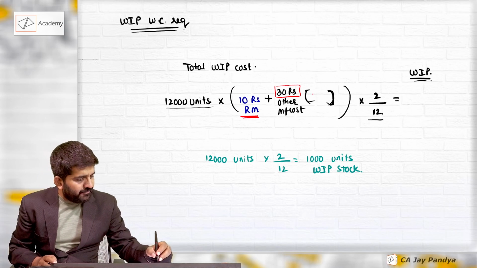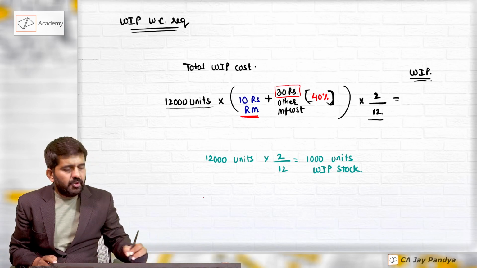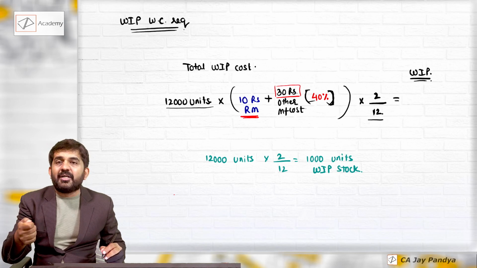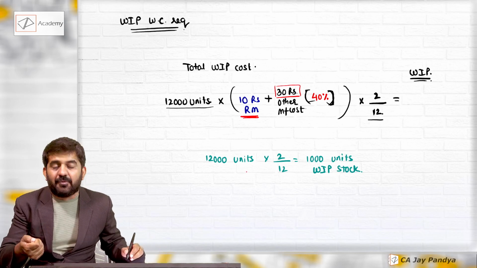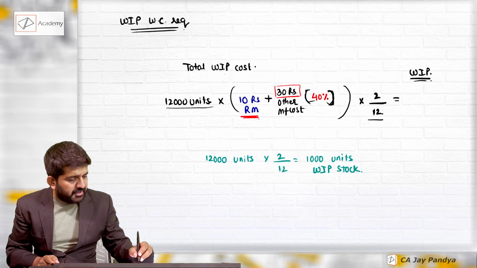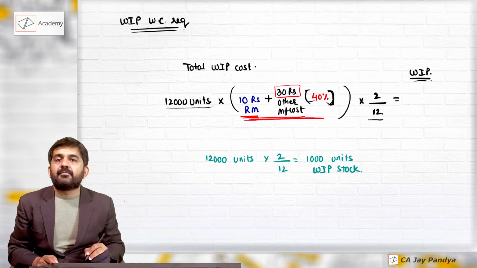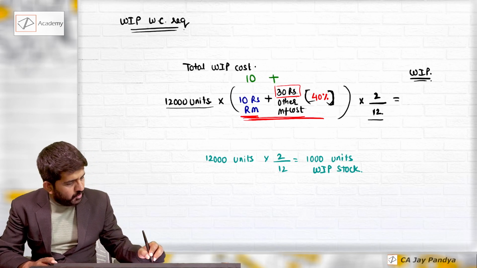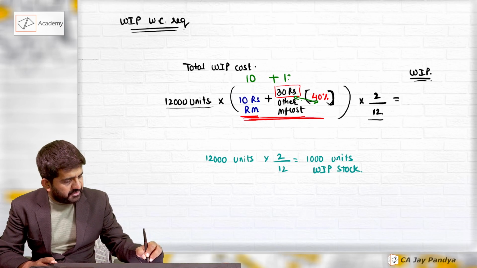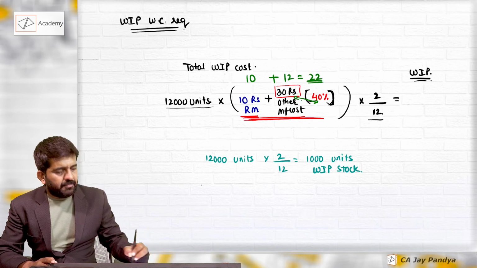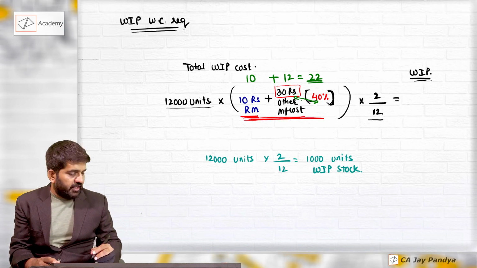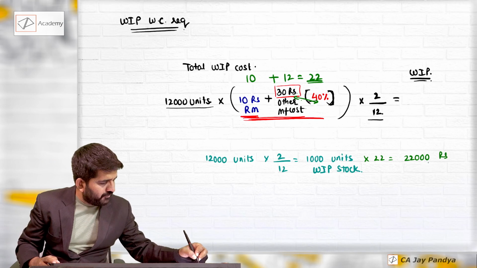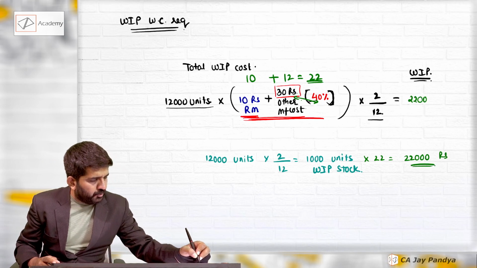WIP on an average is 40% complete. So these 1000 units are only 40% complete. So we should not consider 100% of 40 rupees. What we should consider is this 10 rupees full plus only 40% of this 30 rupees, that is 12. So we should consider a WIP cost of 22 rupees only. Multiplied by 1000, this will be 22,000 rupees. This answer will also be 22,000.